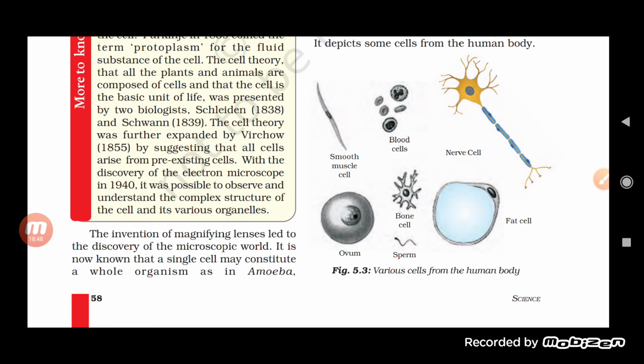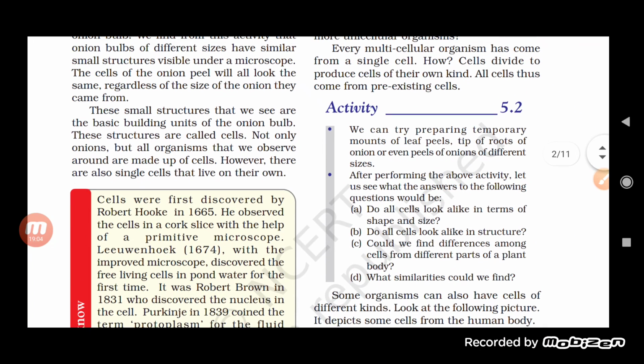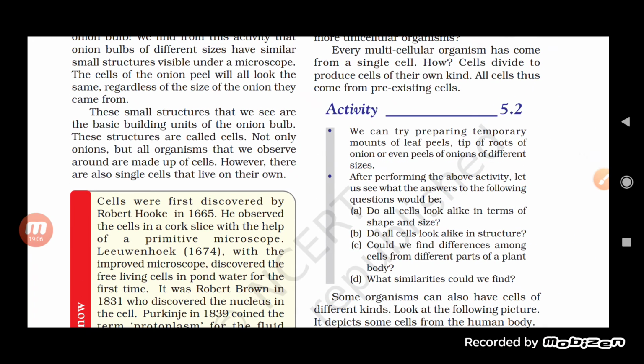Here we find that the invention of magnifying lenses led to the discovery of the microscopic world. See students, first of all you must know that every organism is made up of cells. There are organisms which have a single cell, which we call unicellular organisms, and there are organisms which we call multicellular, made up of many cells.